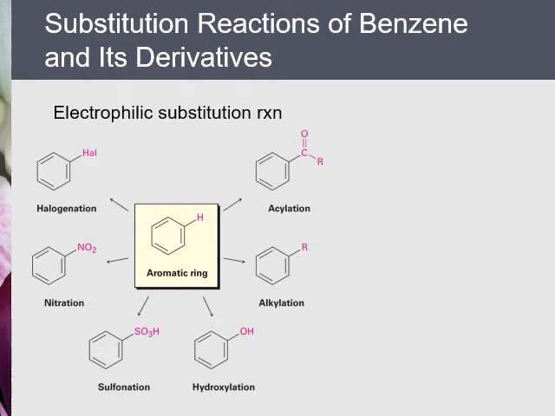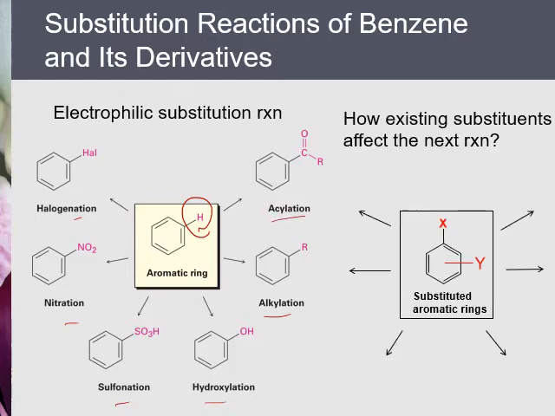In the last section, we studied aromatic electrophilic substitution reactions, where a hydrogen on a benzene ring is replaced by a substituent. This can be halogenation, nitration, sulfonation, hydroxylation, alkylation, or acylation. What if benzene already has a substituent? How does this existing substituent affect the next substitution reaction? This is the topic we are going to study in this section.